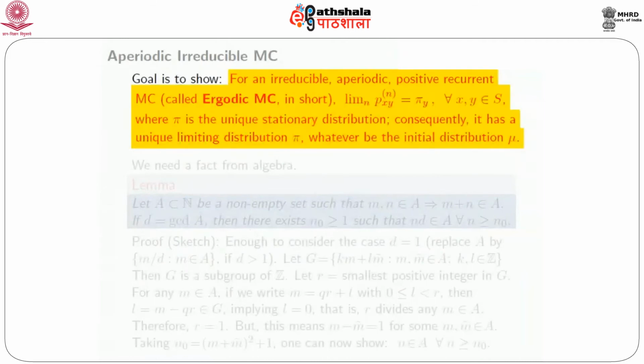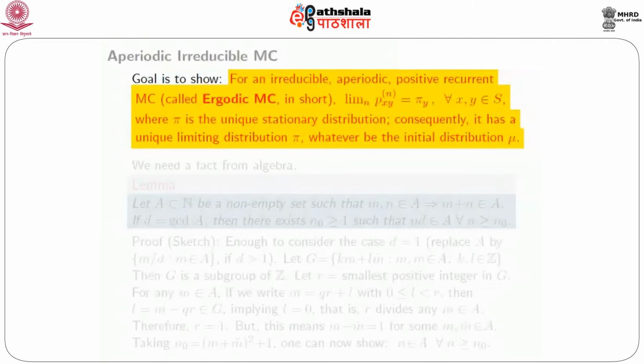So what is our goal? I mean, why did we bring up all these things? The goal is that we are going to show that if you have an irreducible aperiodic positive recurrent MC, sometimes called an ergodic Markov chain, then the limit as n goes to infinity of p_xy^(n) exists and is equal to pi_y for all x, y in S, where pi is the unique stationary distribution, and as a consequence the chain has a unique limiting distribution which is pi, whatever be the initial distribution mu. So apart from positive recurrence and irreducibility, we need this extra condition of aperiodicity.